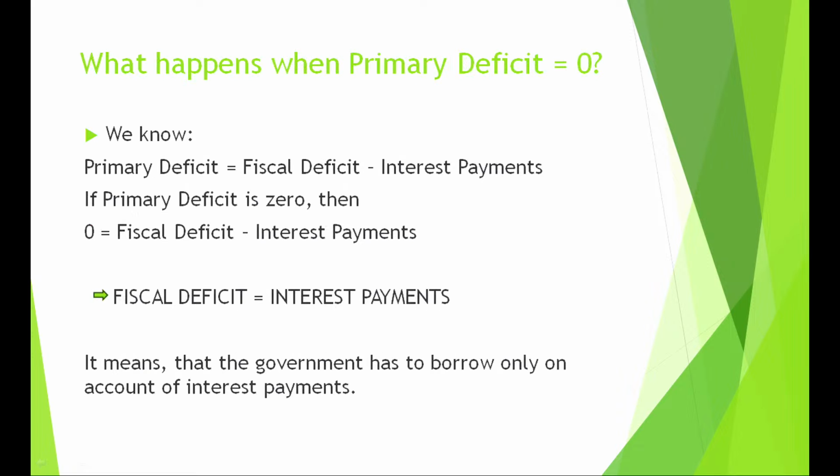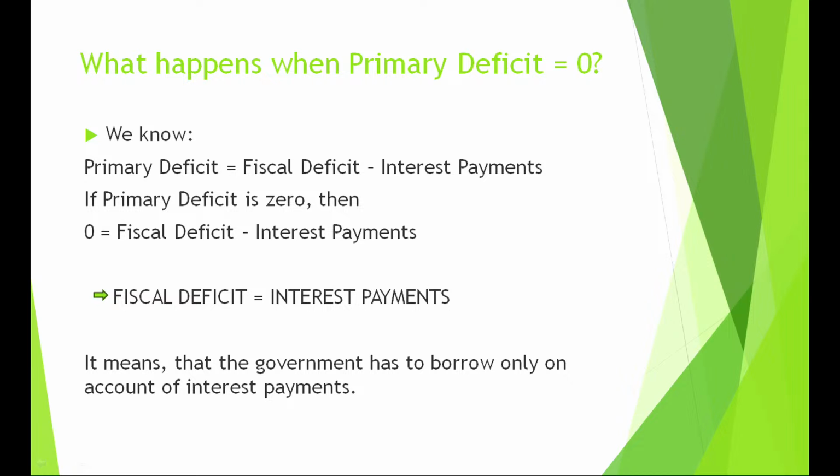अब इसको मैं तुम्हें दिखाती हूँ, ये देखो, look at this slide, what happens when primary deficit is zero? Let us assume the country is having no primary deficit. Now primary deficit is equal to fiscal deficit minus interest payments, primary deficit zero है, इसको zero डाल दो, that means fiscal deficit is equal to interest payments. इसका मतलब क्या हुआ, fiscal deficit का दूसरा मतलब क्या है बेटा, borrowings.